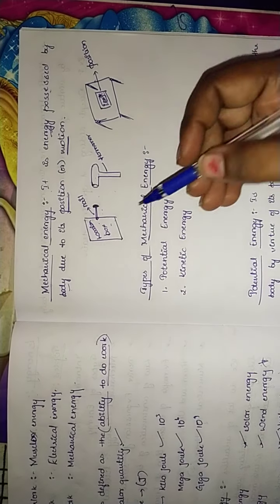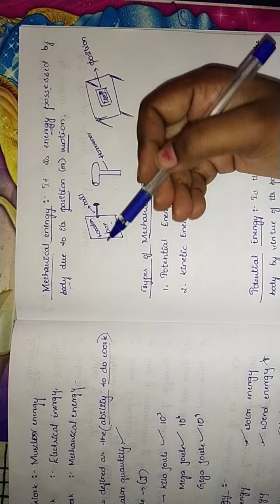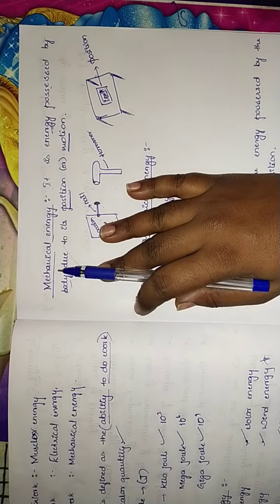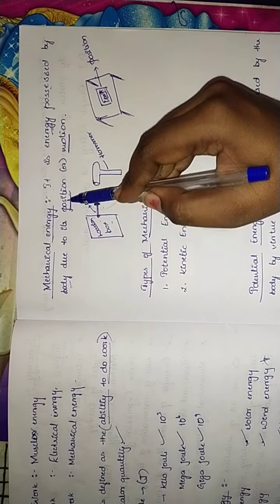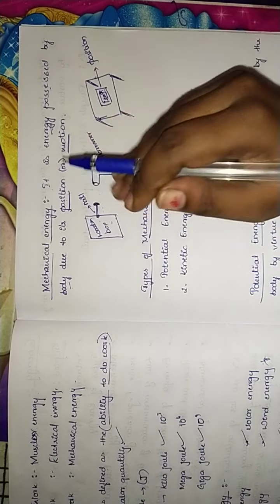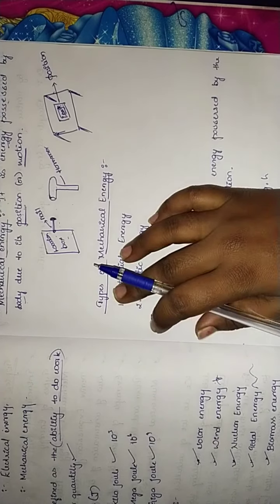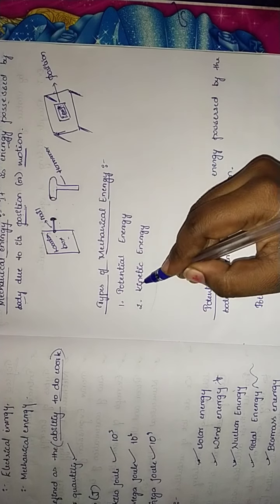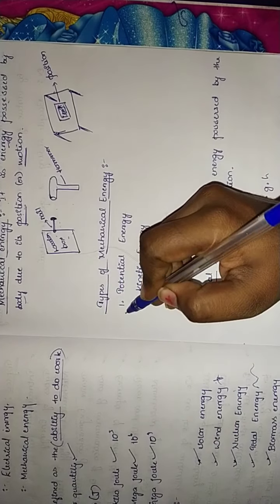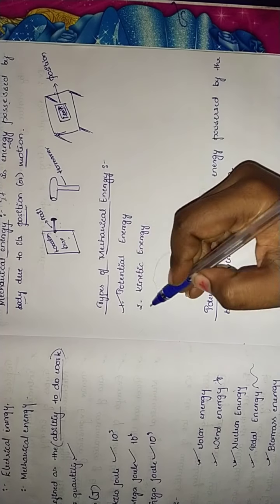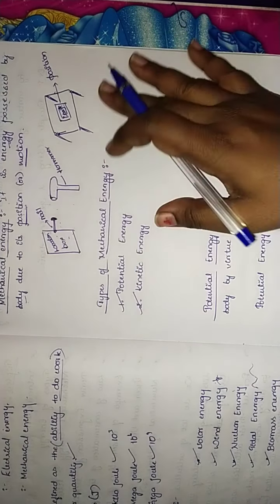So let us study what we have in mechanical energy. The energy possessed by a body due to position or motion is called mechanical energy. The types of mechanical energy we have are two: potential energy and kinetic energy.